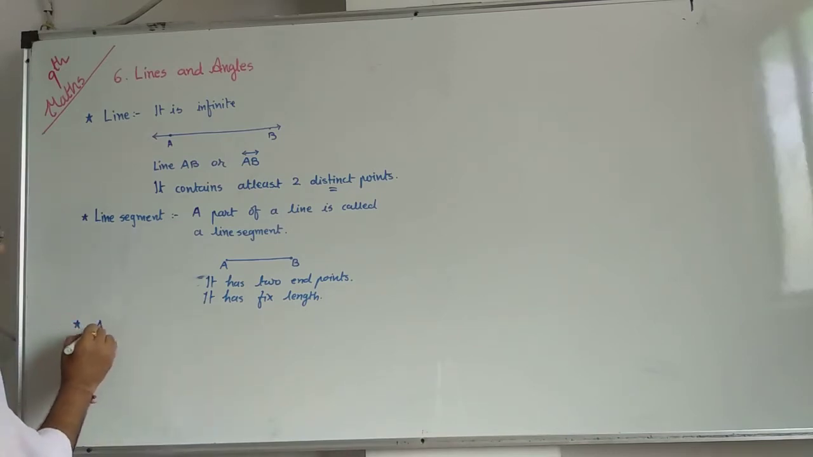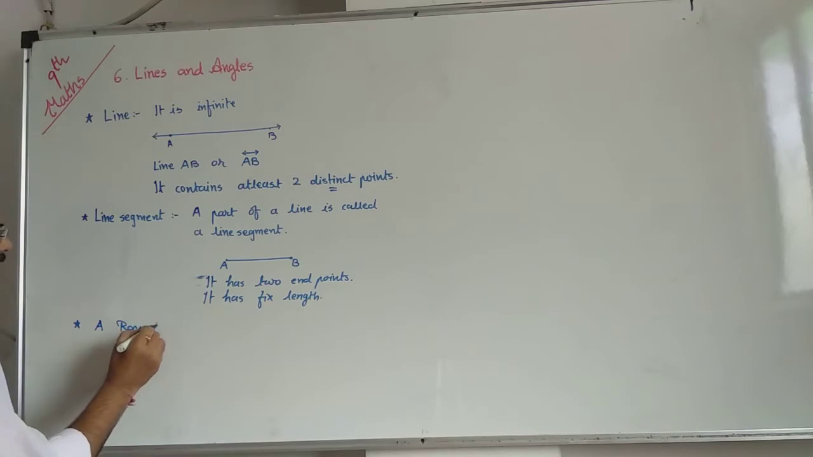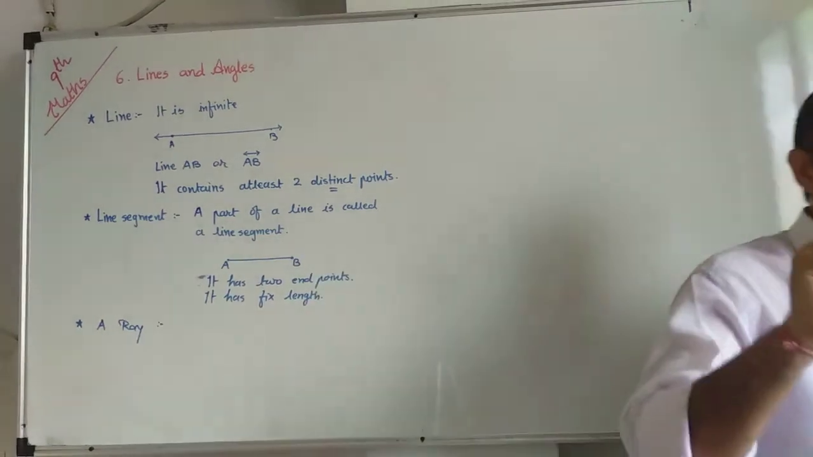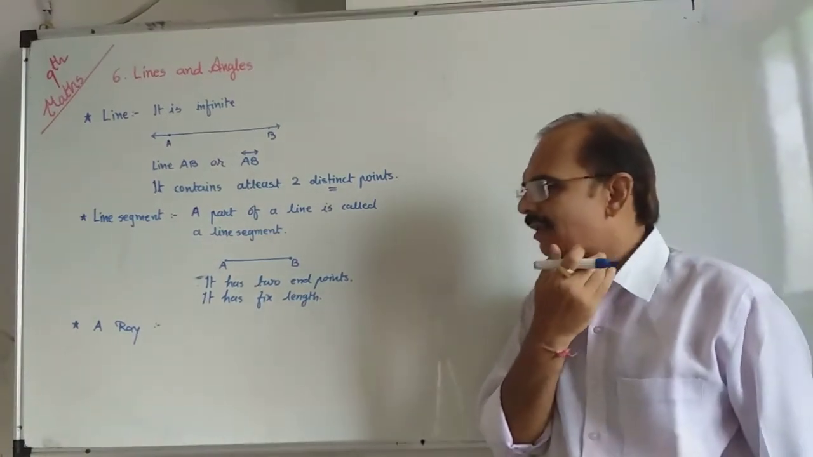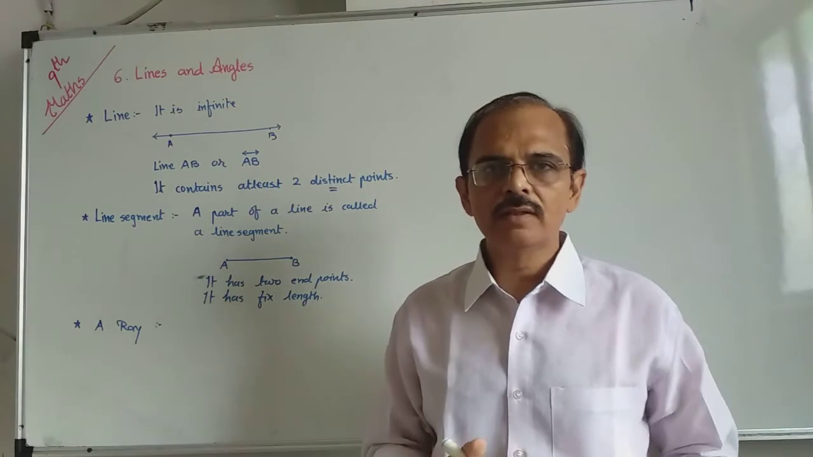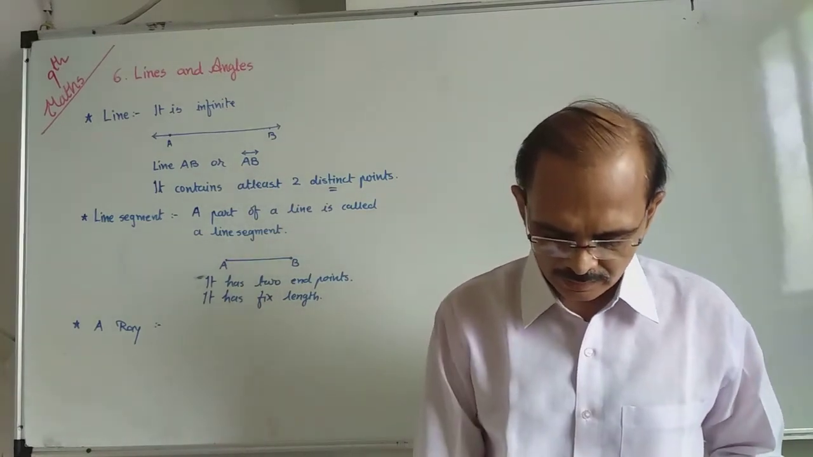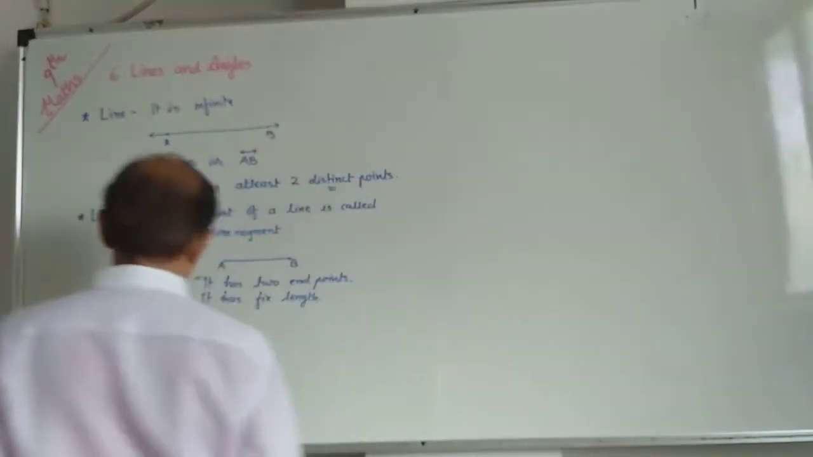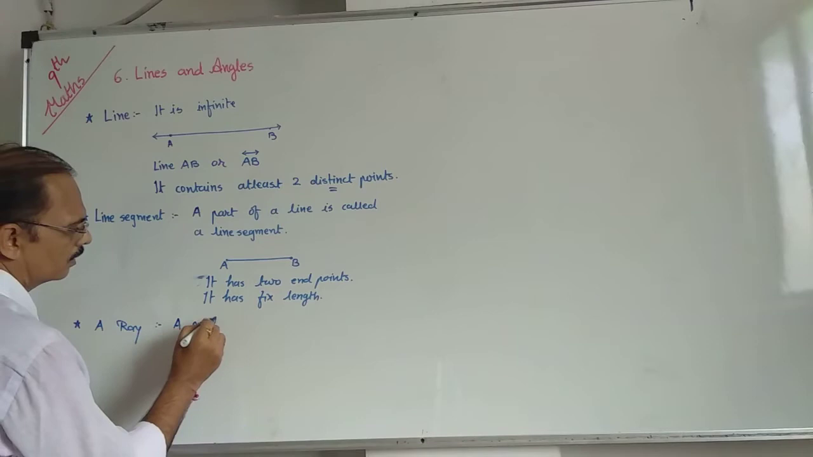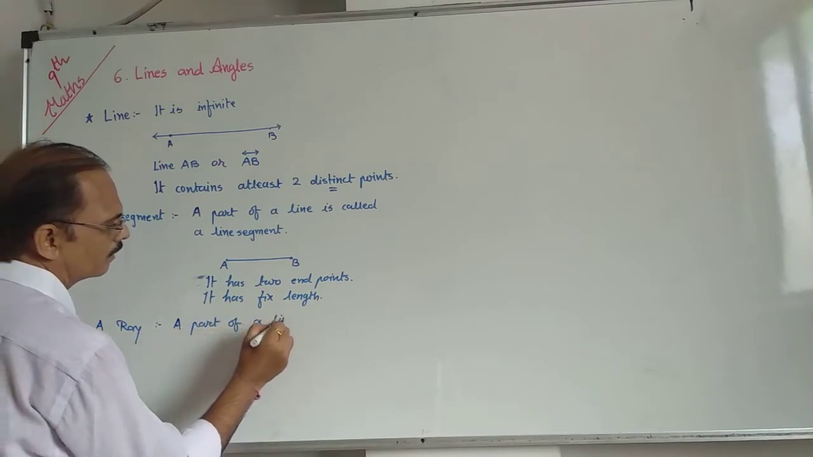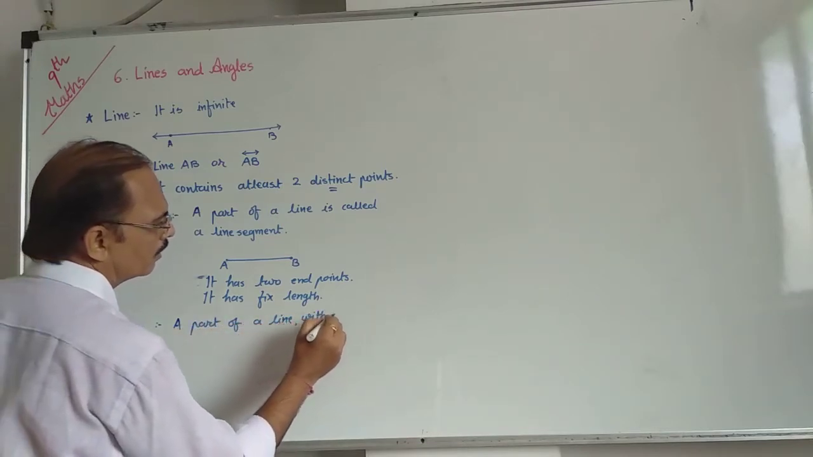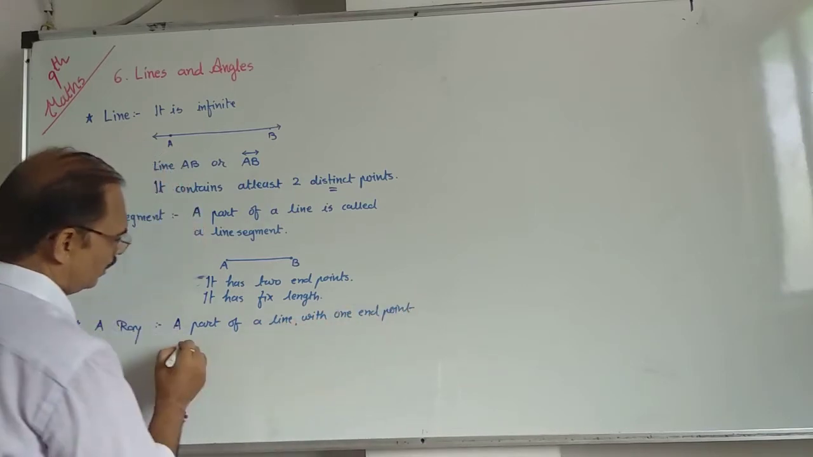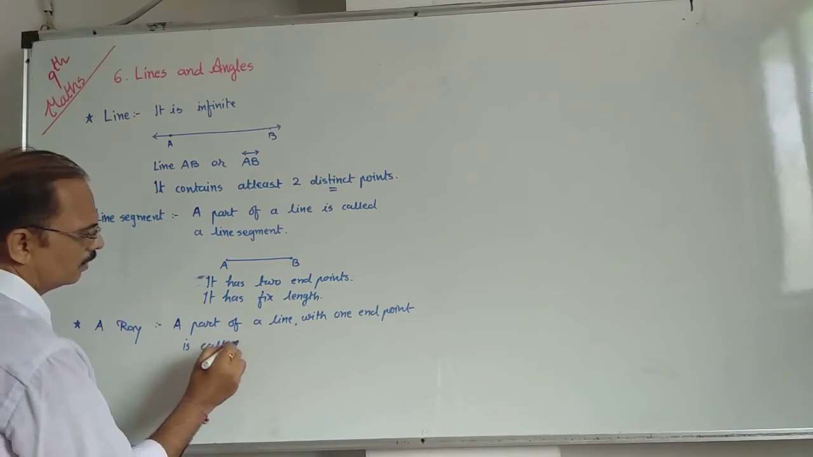Third is a ray. What do you mean by ray? A ray has only one end point, and on the other side there is no end point, but it moves infinitely. A part of a line with one end point is called a ray.